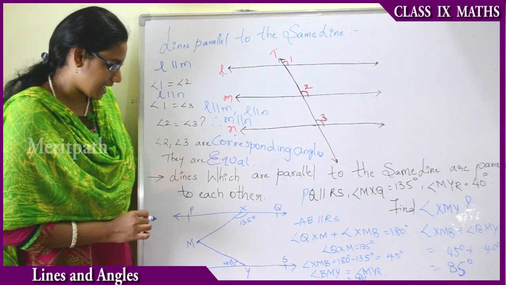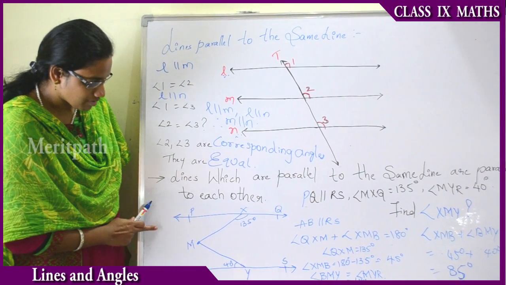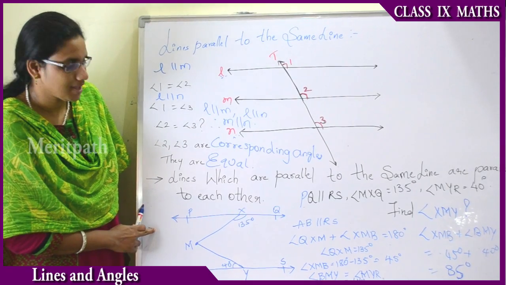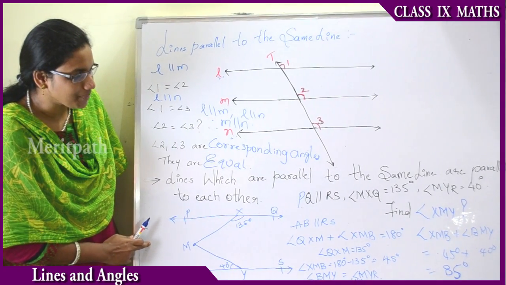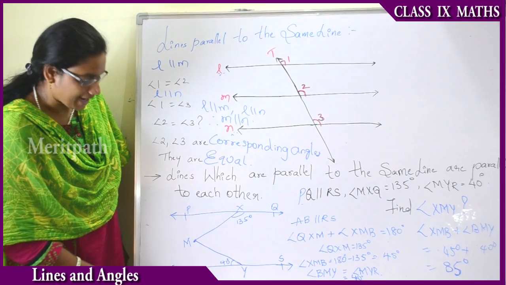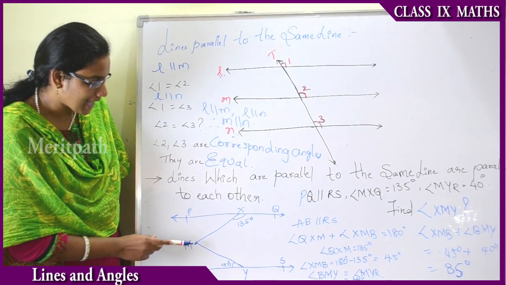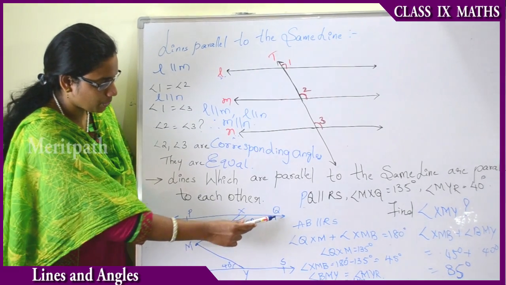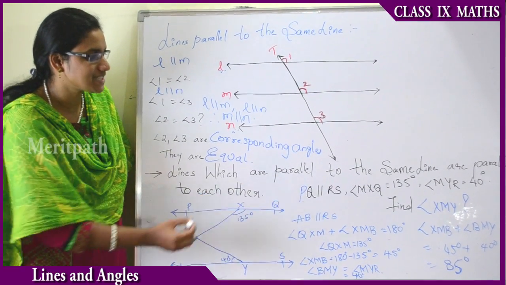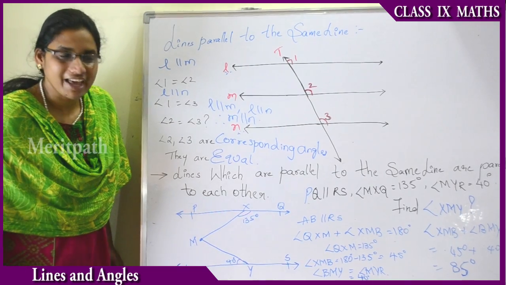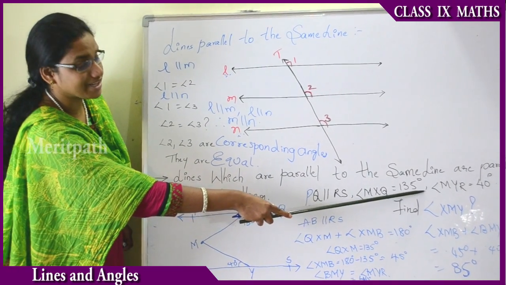Now let us see the example. We have shown here a diagram. As shown in the diagram, lines PQ and RS are parallel to each other and angle MXQ is given as 135 degrees and angle MYR is equal to 40 degrees.